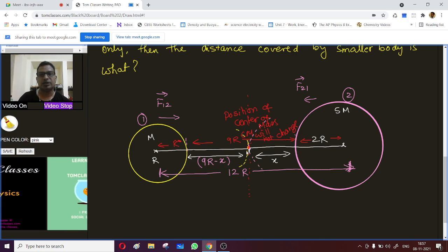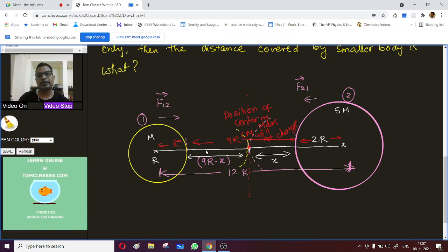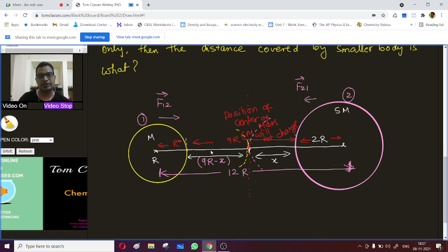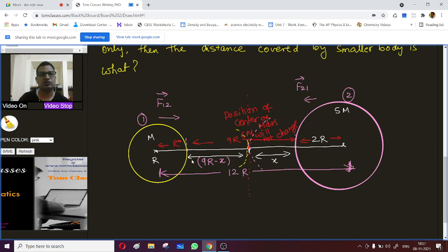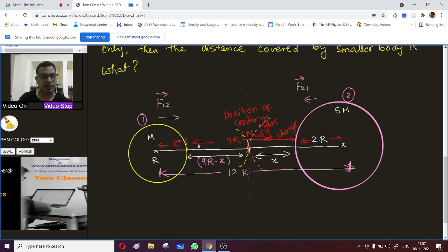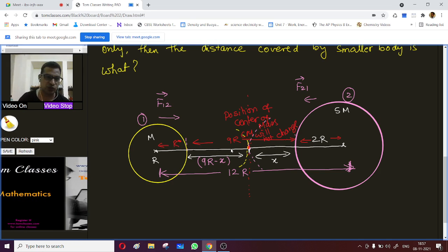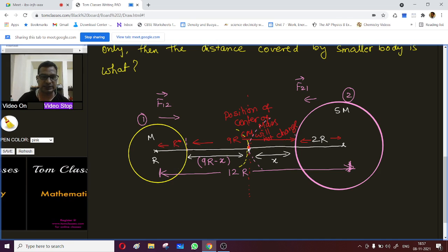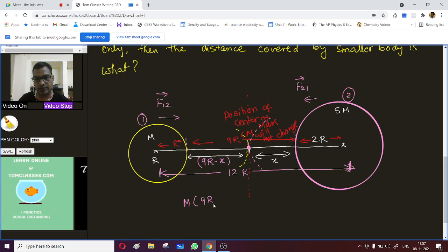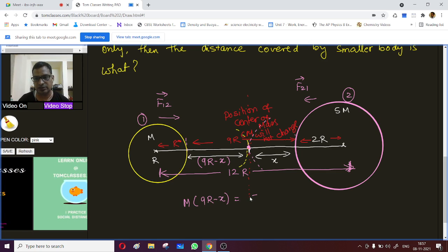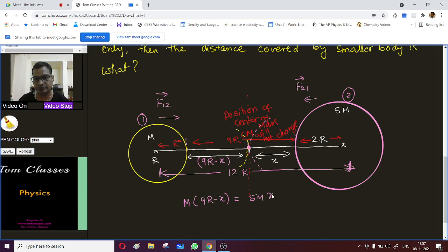Yes, sir. Okay, so now there is a concept that the movement along the center of mass is the same for both of them, right? Because this is the center of mass, the product of mass into distance is going to be the same. So you can say this is m into 9r minus x, which is the same as 5m into x.